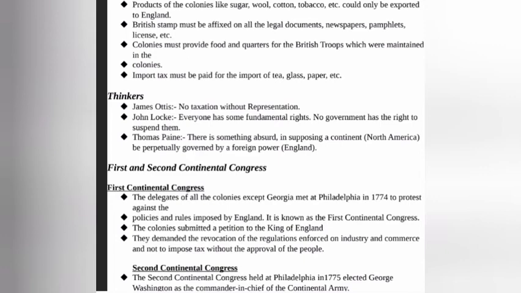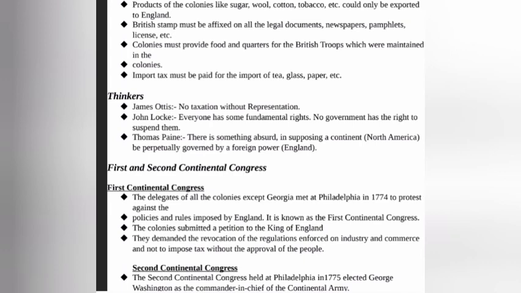First and Second Continental Congress. First Continental Congress. The delegates of all the colonies except Georgia met at Philadelphia in 1774 to protest against the policies and rules imposed by England. It is known as the First Continental Congress. The colonies submitted a petition to the King of England. They demanded the revocation of the regulations enforced on industry and commerce and not to impose tax without the approval of the people. Second Continental Congress.